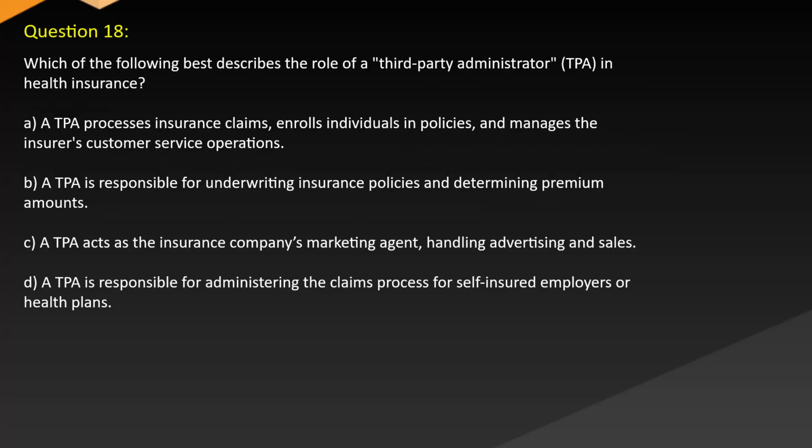Question 18. Which of the following best describes the role of a third-party administrator (TPA) in health insurance? A. A TPA processes insurance claims, enrolls individuals in policies, and manages the insurer's customer service operations. B. A TPA is responsible for underwriting insurance policies and determining premium amounts. C. A TPA acts as the insurance company's marketing agent, handling advertising and sales. D. A TPA is responsible for administering the claims process for self-insured employers or health plans.